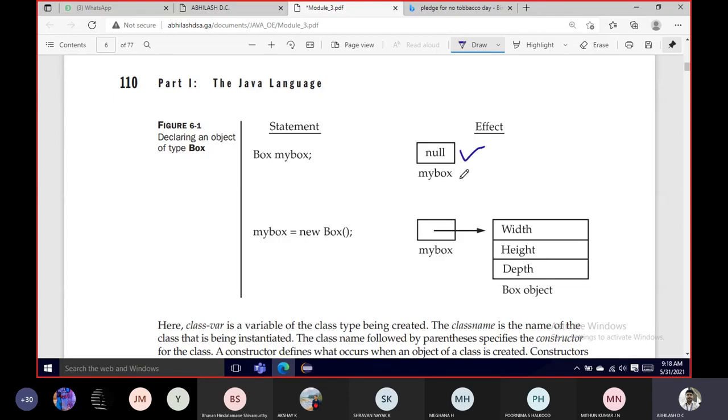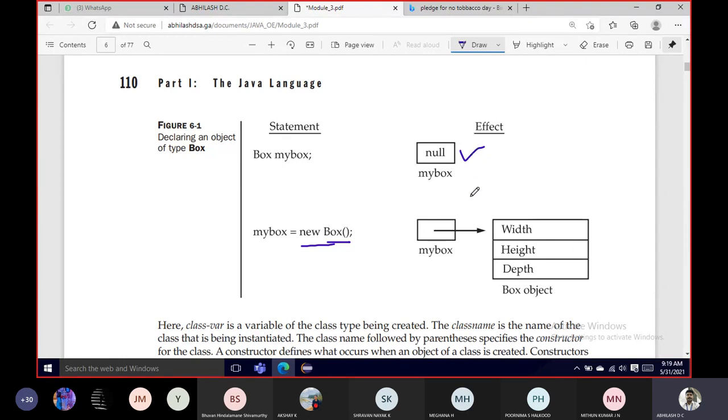Just a null within the Box object, right? So you need to assign the memory location. When will that happen? Whenever you use the new keyword. So the memory location will be allotted with width, height, and depth, and the Box object will be created at this point. Here only the object name will be created, which has no values; none of the instance variables of the class has been assigned here.